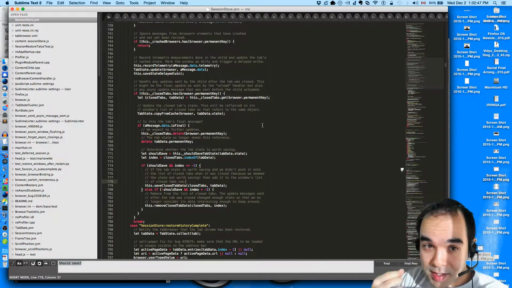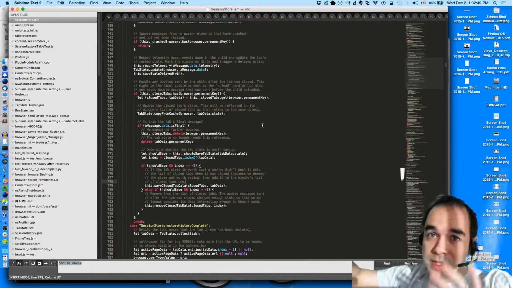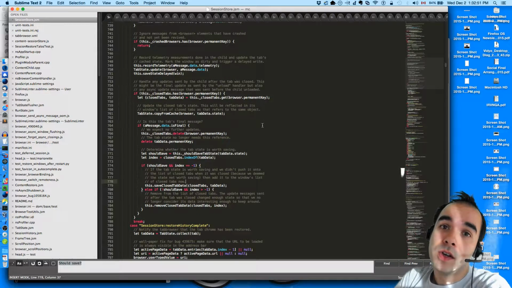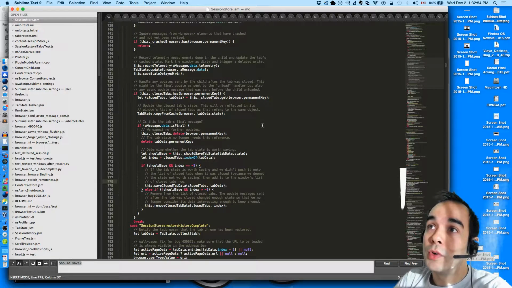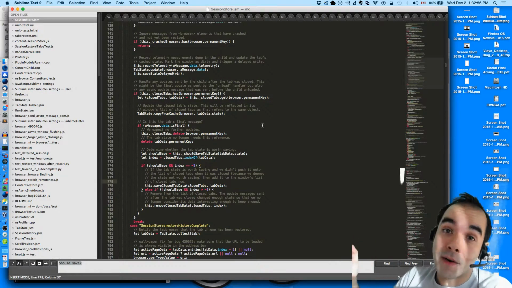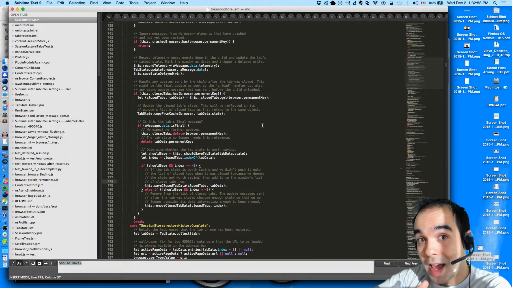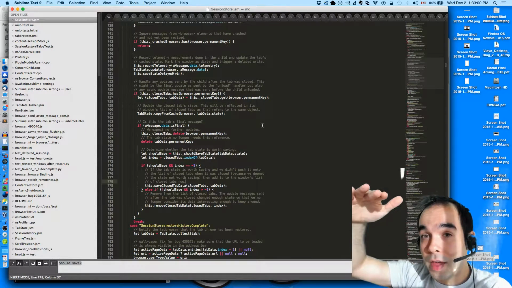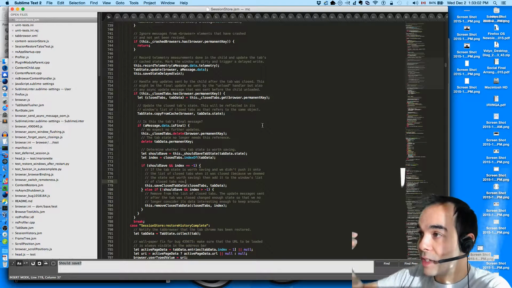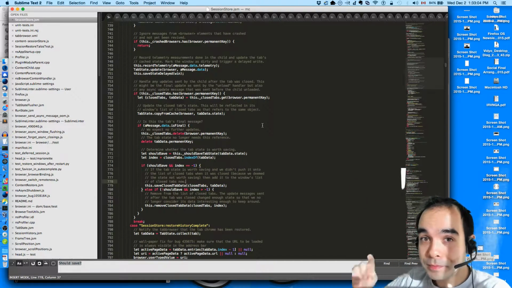And that's what this asynchronous stuff depends on, because it's holding on to a collection of references to all these closed tab data things, and whenever the flush comes back, it's just updating them in place.